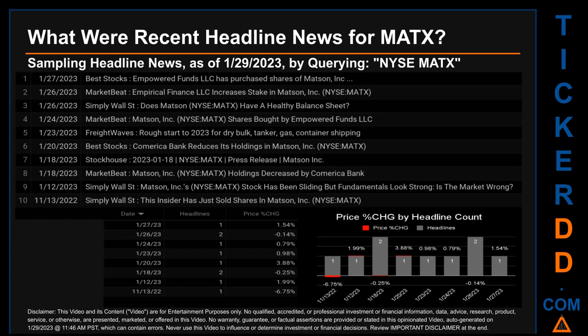The oldest publication date of Sunday, November 13, 2022, was actually the day with the lowest percentage change in price. It saw a price drop of -6.75%. Friday, January 20, 2023 was the day with the highest percentage change in price when we compare opening versus closing price for the ticker. The day saw a jump of 3.88% when MATX opened trading at 61.11 and closed at $63.48. There was one found headline when Best Stocks published the headline that read, Comerica Bank reduces its holdings in Matson.